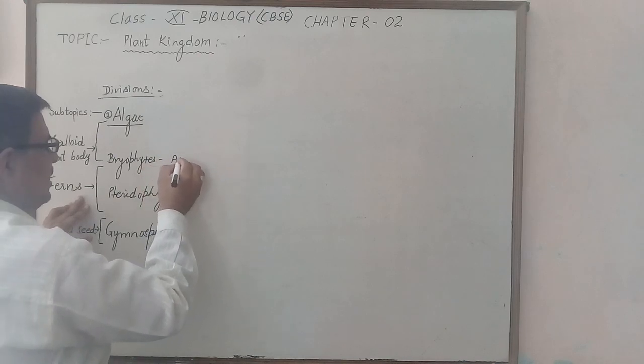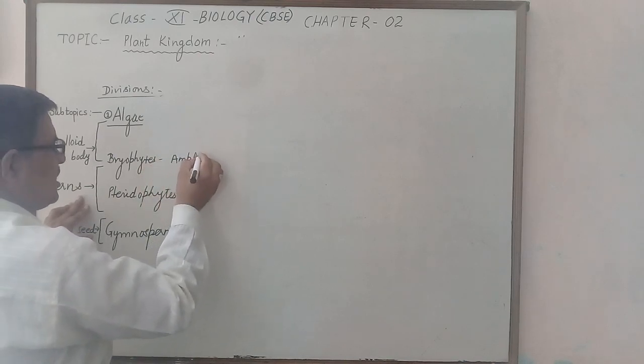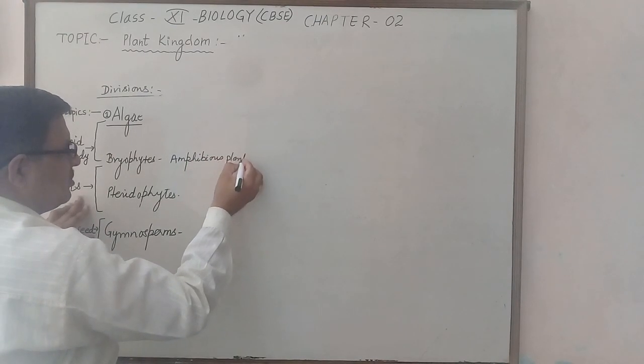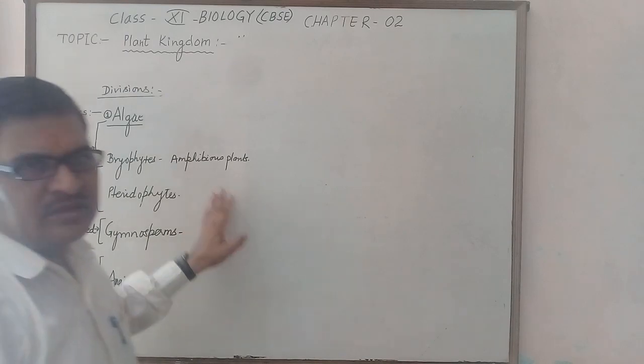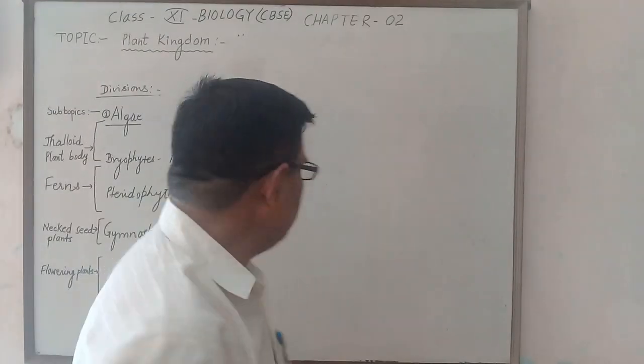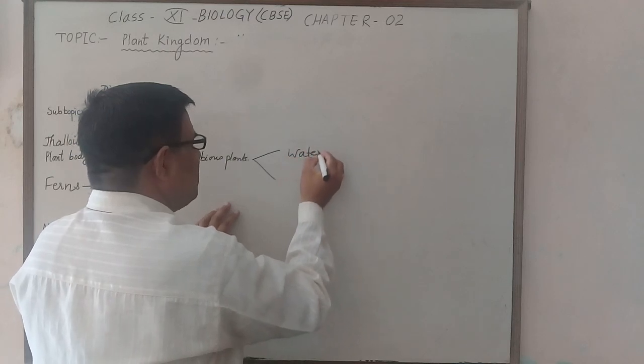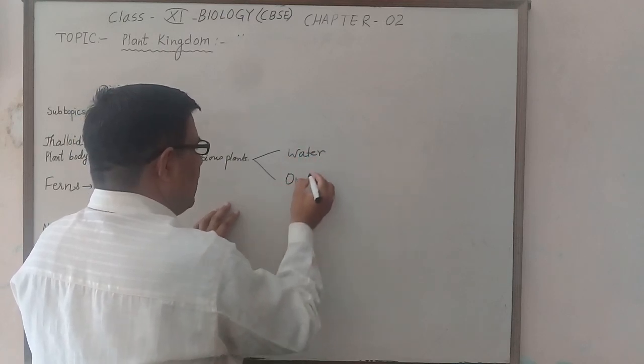These are called amphibious plants because such types of plants grow in the water as well as on the land.